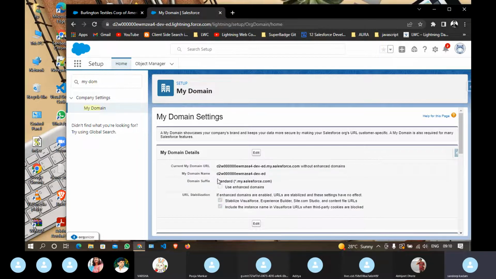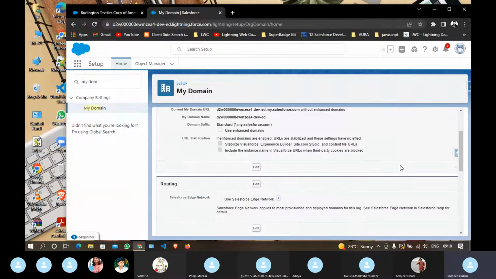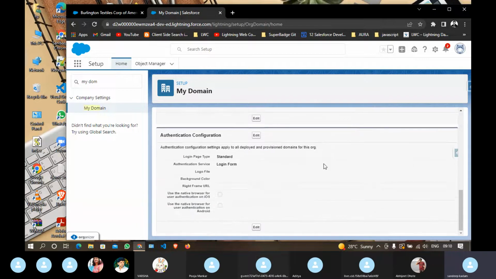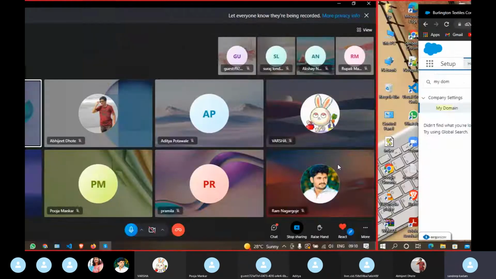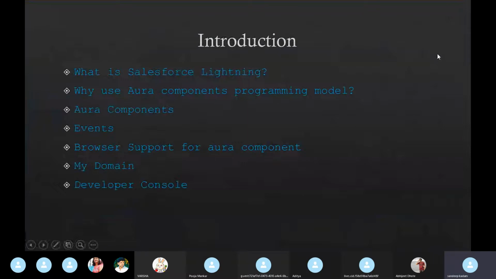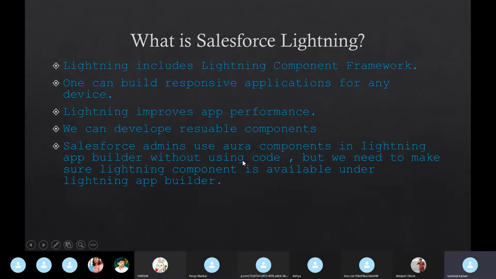My Domain is nothing but you have to set your custom unique domain so that your org will be uniquely identified. Just nothing but this only. Now the developer console. This is the main part. You must know about this developer console from Apex. You must have used this developer console. We are going to use that for log purposes, meaning logging the component information.